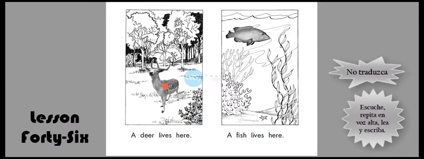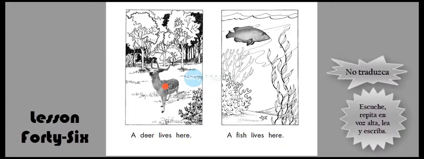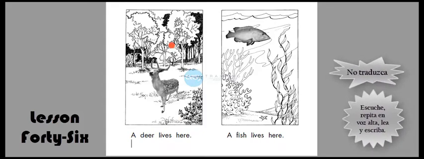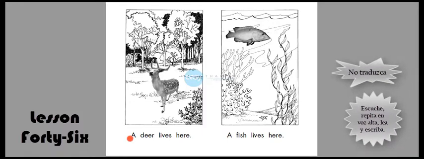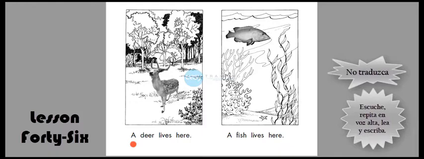This is a deer. A deer lives here. Here, in this place. Y voy a llamarle por su nombre al lugar where a deer lives.